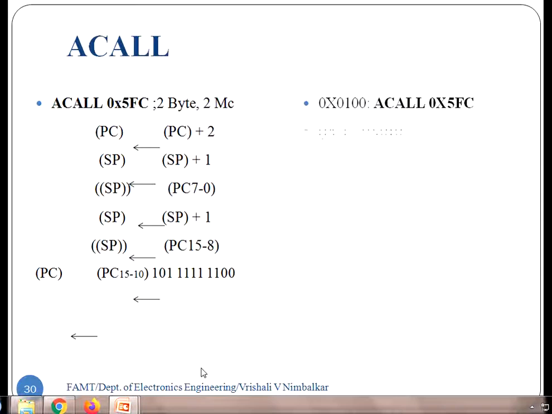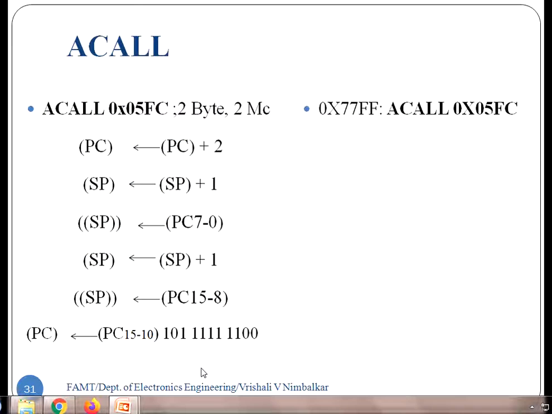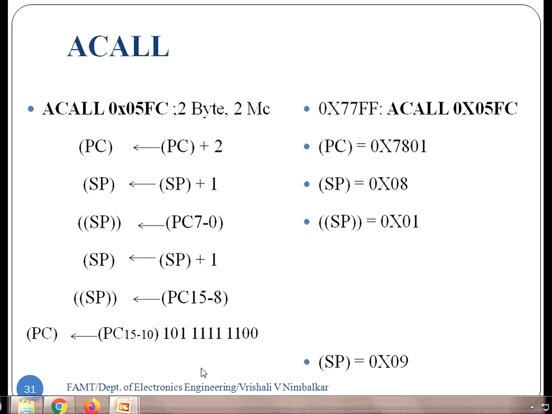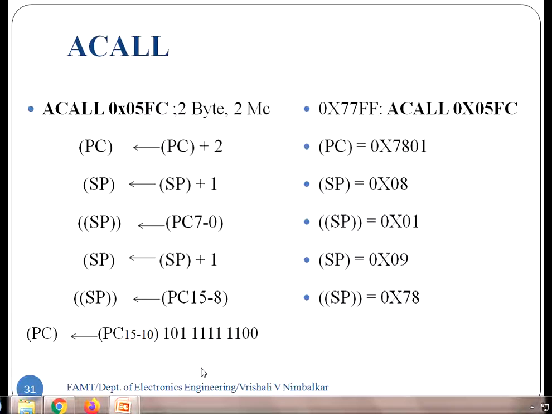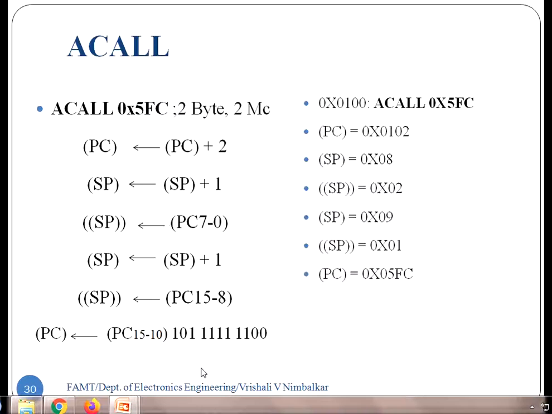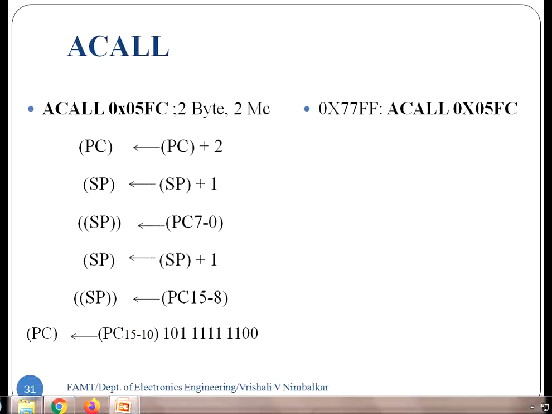So the new address generated is 05FC. Why? Because in the recent program counter, the upper 5 bits were 000. So that's the new subroutine address. We will go to one more example, just to make you understand why the program counter return address is important.